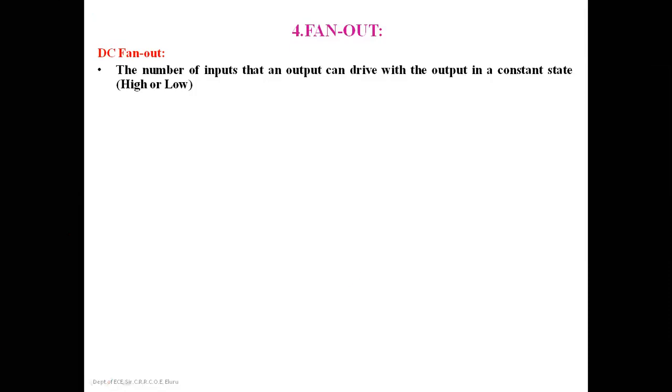Here we have two types of fan out: DC fan out and AC fan out. The general statement that we have seen is the DC fan out, that is the capability of the CMOS output to drive a number of inputs. Then what is AC fan out?